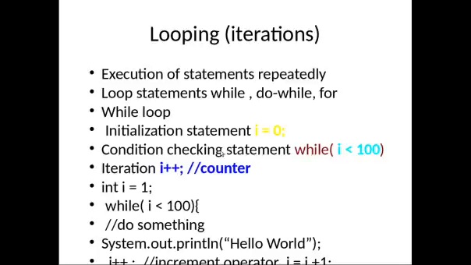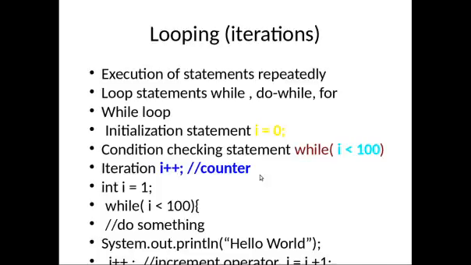Then a condition checking statement, where we check whether the counter value is before the limit or end point. 100 is the end point, till 100 I will iterate. Then the increment operator inside the while block. Whatever statements are inside the while block will be executed 100 times. So this is all about the while loop.